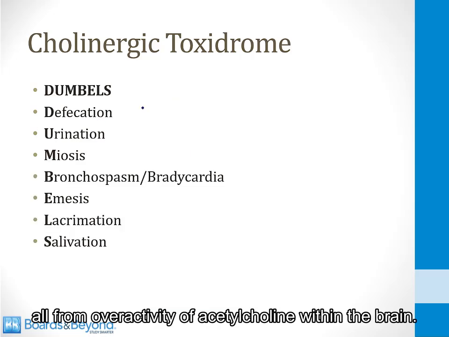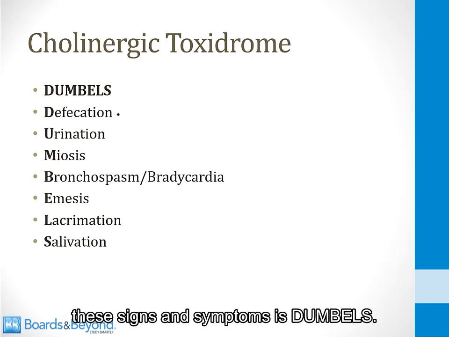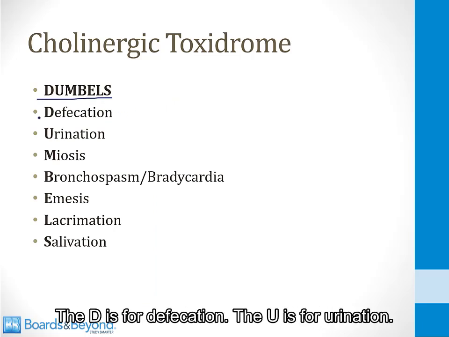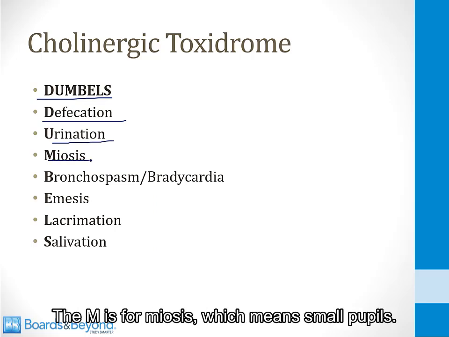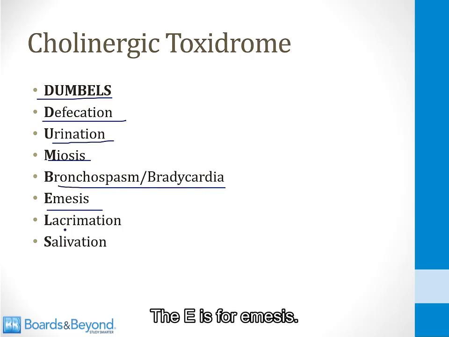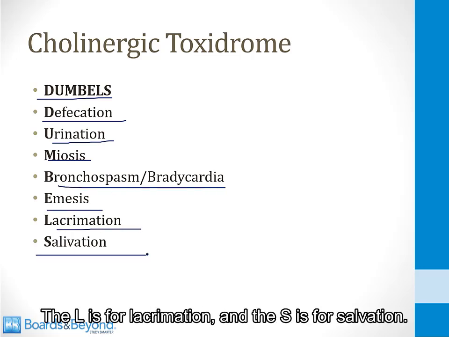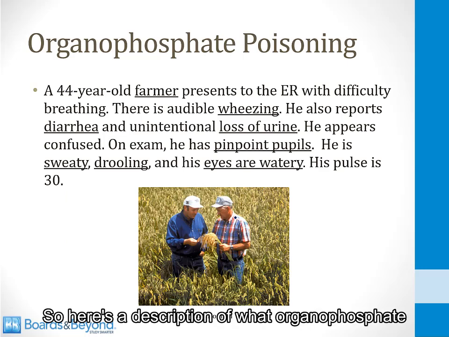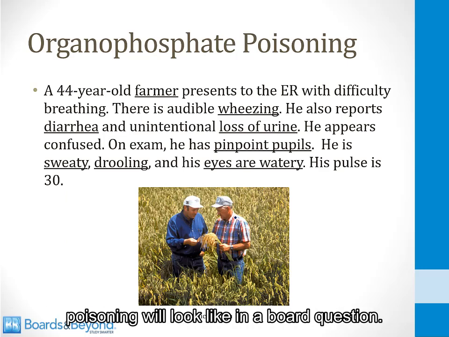brain. The mnemonic that's often used to remember these signs and symptoms is DUMBBELS. The D is for defecation, the U is for urination, the M is for meiosis, which means small pupils, the B is for bronchospasm or bradycardia, the E is for emesis, the L is for lacrimation, and the S is for salivation. So here's a description of what organophosphate poisoning will look like in a board question.